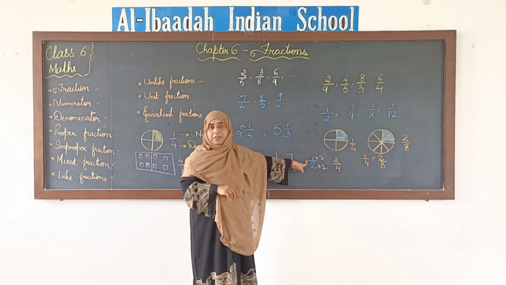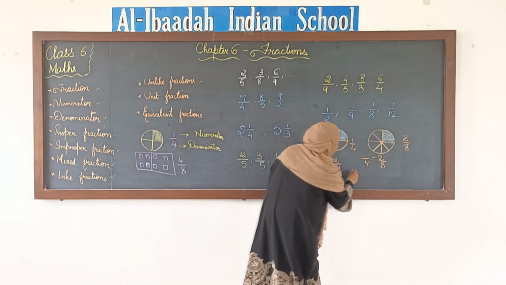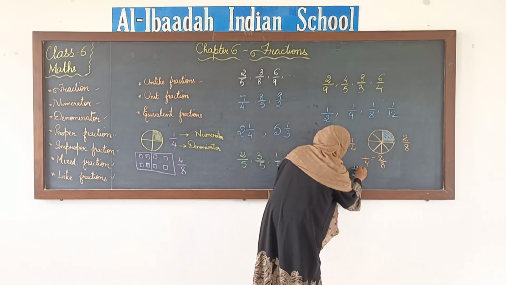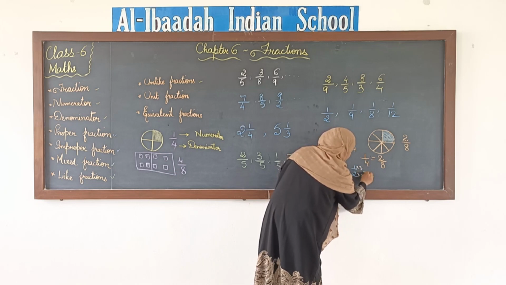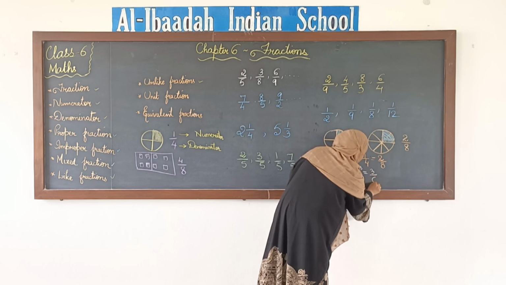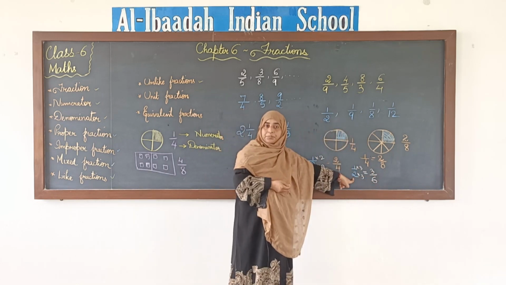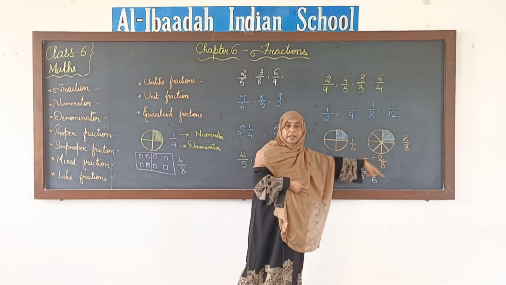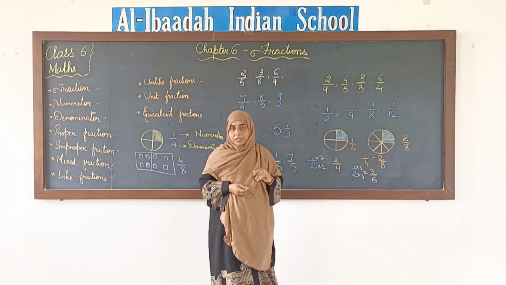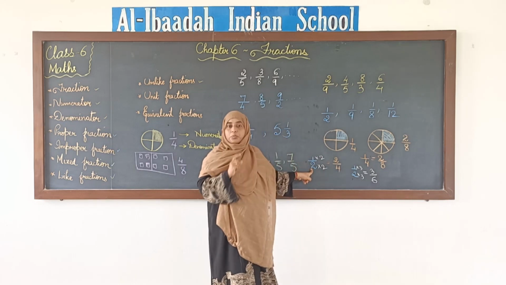It will be an equivalent fraction to 1 by 2. Same way, if I multiply the numerator and denominator of 1 by 2 with 3, I will get a new fraction, that is 3 by 6. Now 3 by 6 is also equal to 1 by 2. If you go on multiplying this 1 by 2 with different numbers, you will keep getting new fractions. All those fractions are equal to 1 by 2.